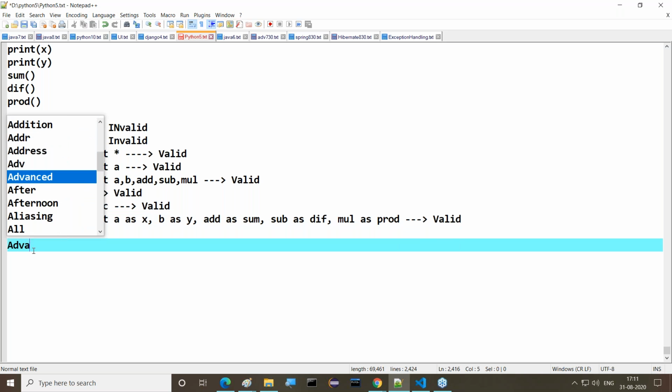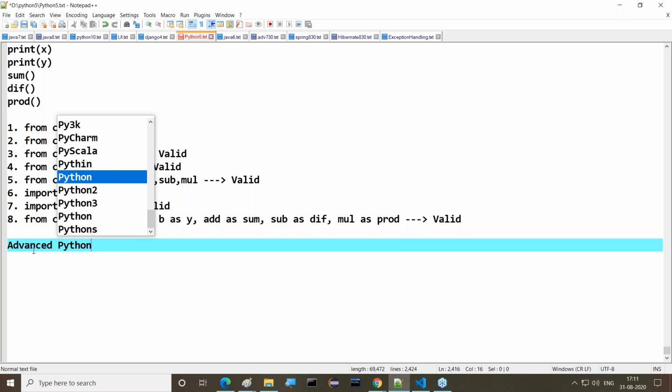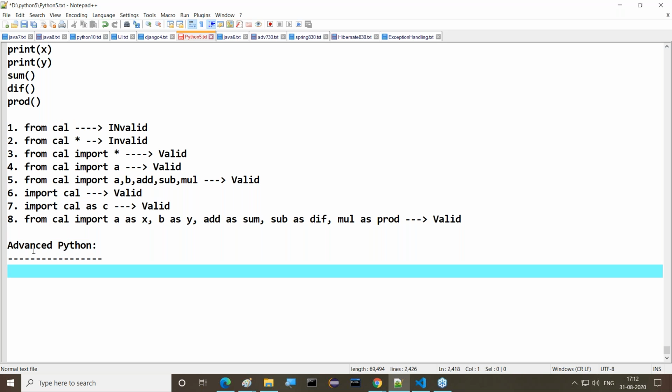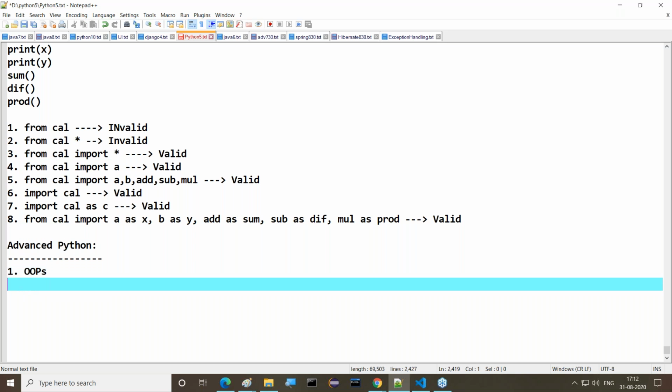So in advanced Python, what content I'm going to discuss with you, just one time a review of this total content, before I start advanced Python today, guys. All of you listen carefully. The very first topic would be object orientation. It's a lengthy one. Here we are going to understand object orientation.